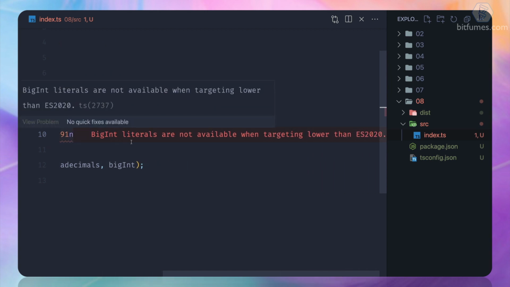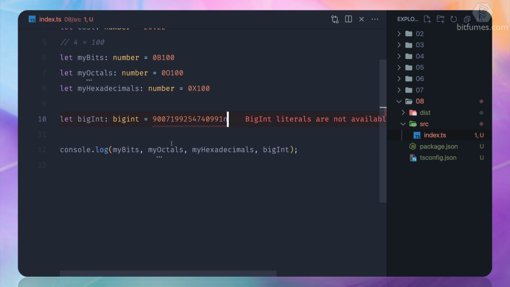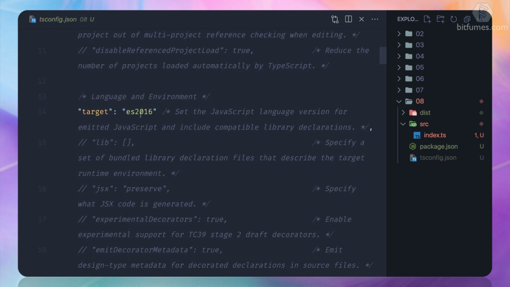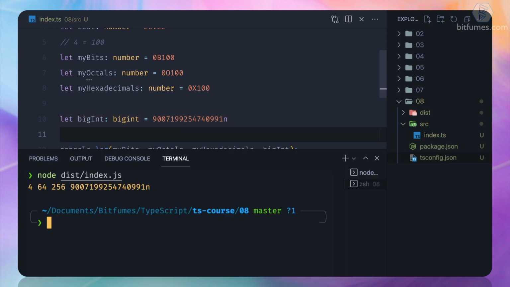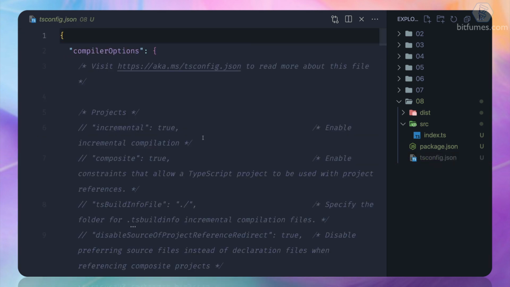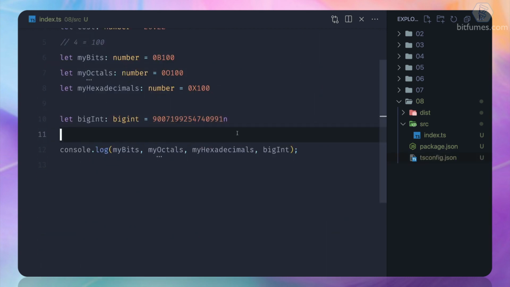It says that, hey, BigInt literals are not available when targeting ES2020 and lower. This means we need to change the compiler target. Actually, the target is 2016. We need to convert it to 2020, and once we do that, it should be gone. Yeah, it's now gone, and it's going to work absolutely fine. So you saw that we can change the target, and it will actually work with our code.